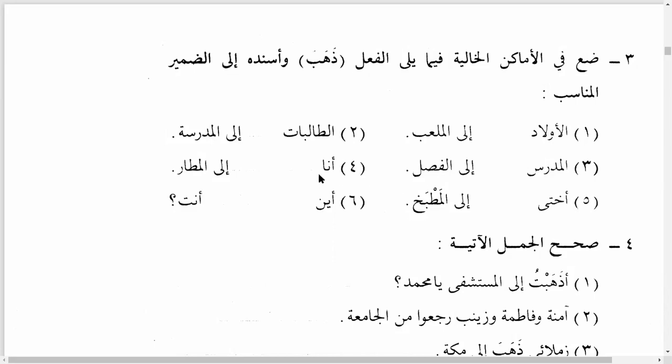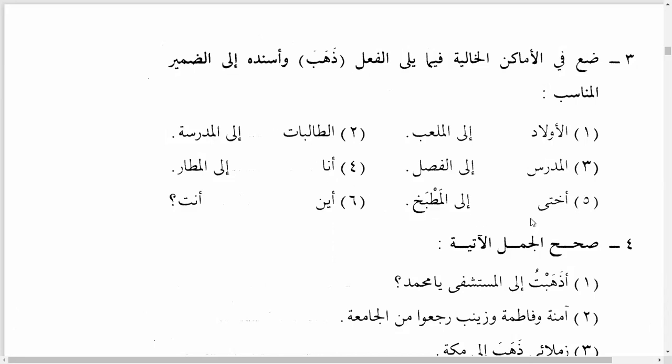Excellent. Ana ذهبت إلى al-matari. I went to the airport. Ana dhahabtu. Excellent. So now we can see that we are using the verb forms that match the pronouns, right? So whether they should match the pronoun or match the noun.